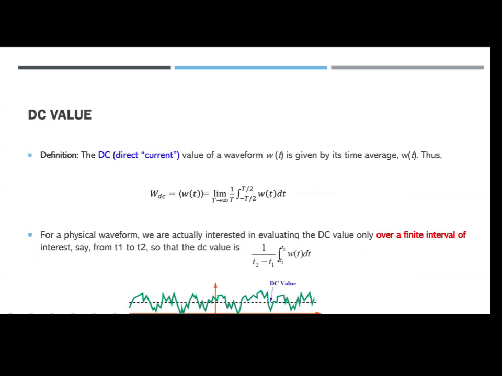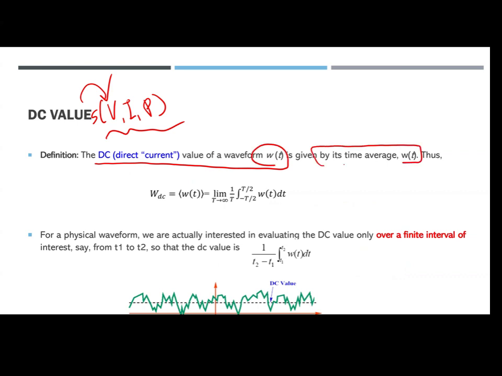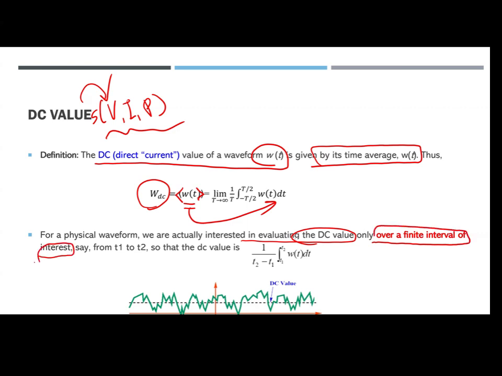All right. The DC value: DC refers to voltage, current, and power values. DC means direct current. The DC value of the waveform w(t) is given by the time average of w(t), so W_DC is the time average operator applied to w(t), like this. Physically, for a waveform we're actually interested in evaluating this value only over the interval of interest. Yes. Okay, this is the periodic form.